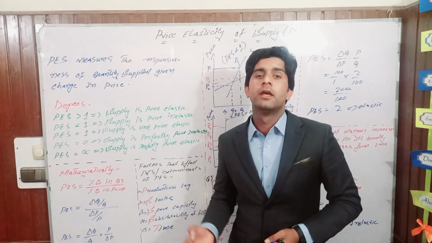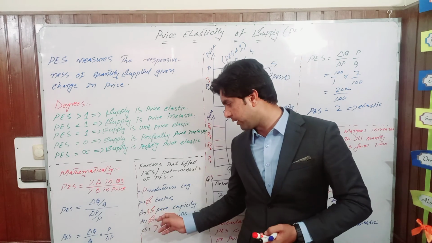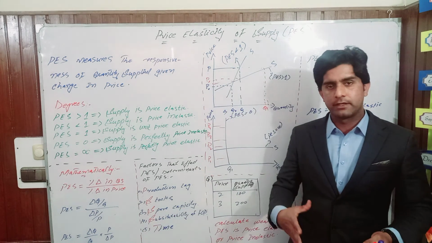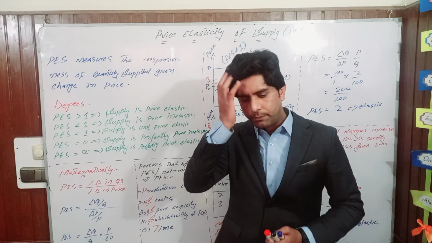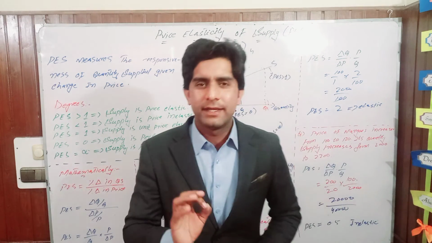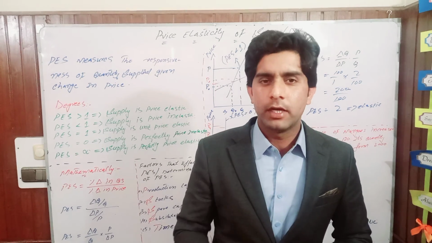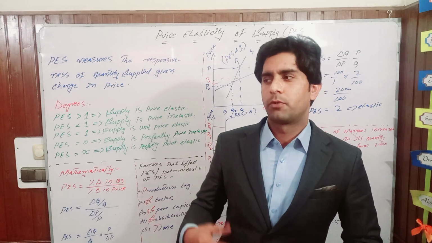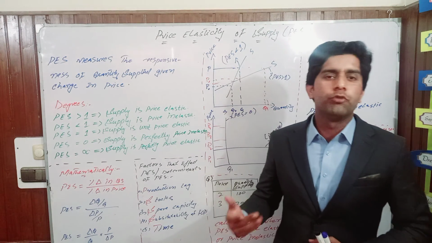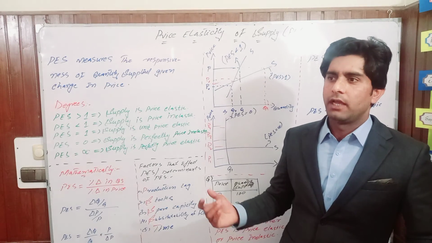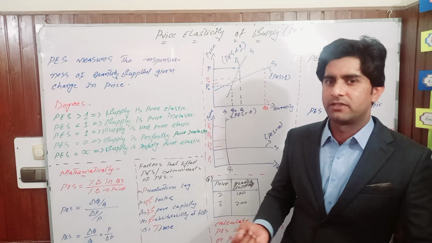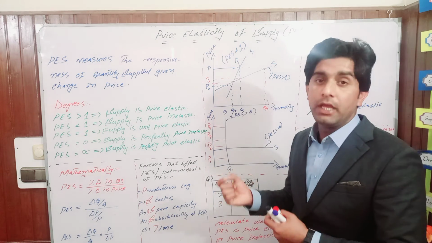Otherwise, it is inelastic. Another factor we have is the level of spare capacity. If a producer has enough spare capacity in their business, by increasing the price of their product, he can easily increase the production of it. Then supply is said to be price elastic. Otherwise, if he has a low level of spare capacity, then price elasticity of supply is said to be inelastic.